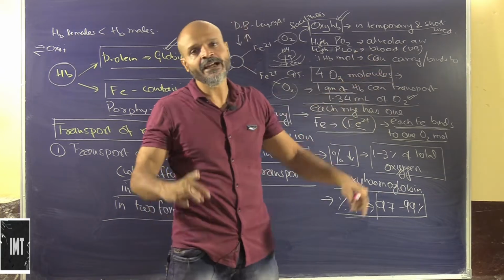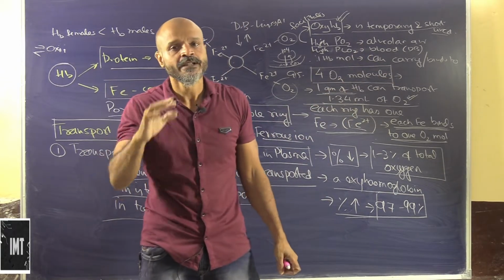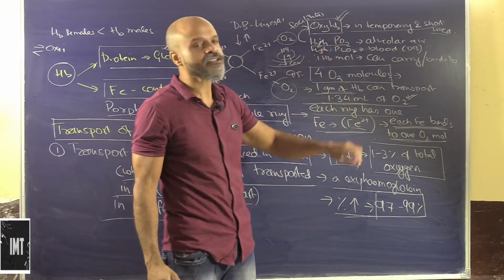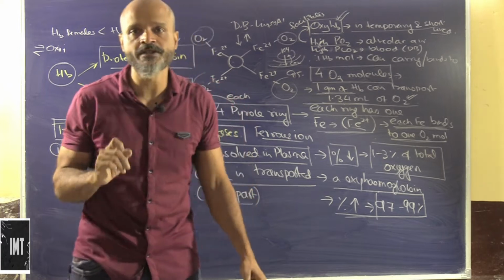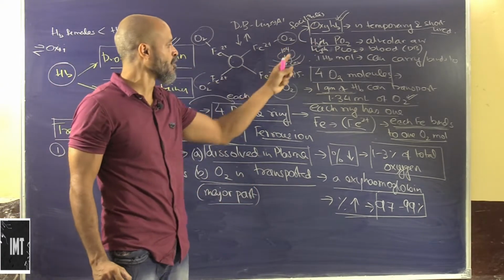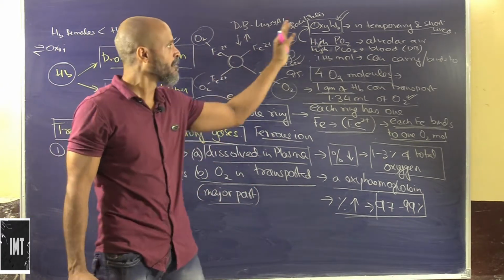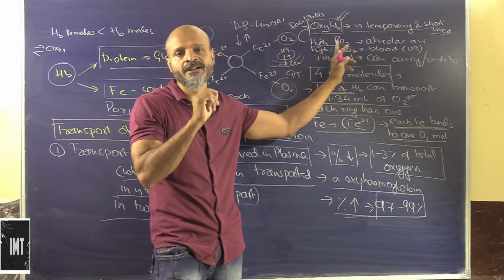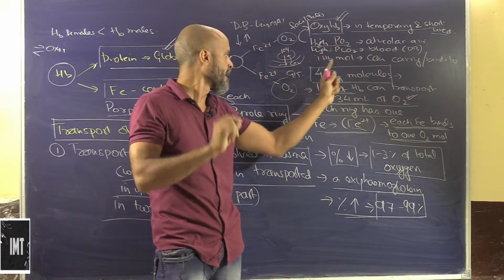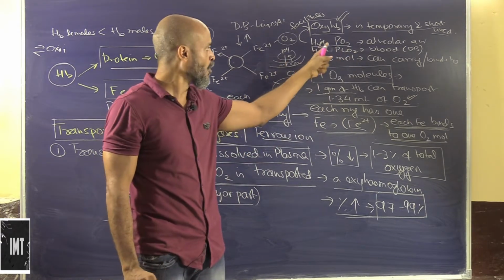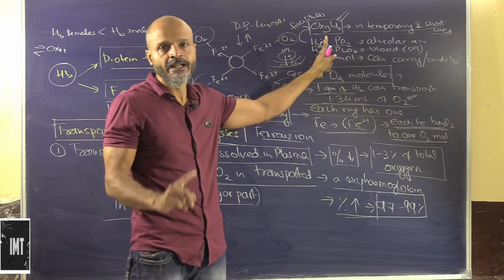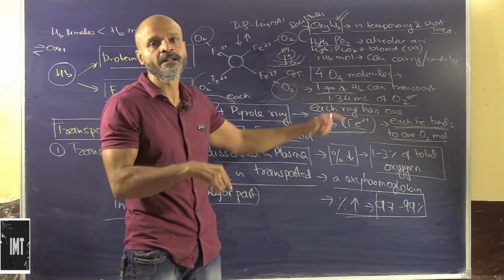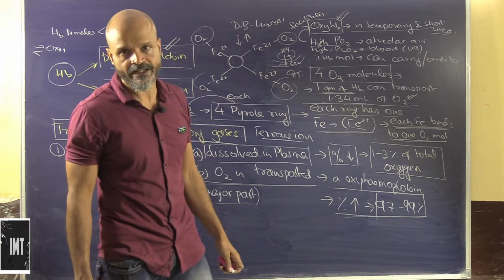It goes out because it has to make way for the oxygen, and this facilitates the formation of oxyhemoglobin. This is a technical part of it, but how is it formed? It is formed because of the partial pressure difference between the deoxygenated blood and the alveolus for both oxygen and carbon dioxide. In the alveolar air, the partial pressure of oxygen is higher, and in the deoxygenated blood, the partial pressure of carbon dioxide is higher.